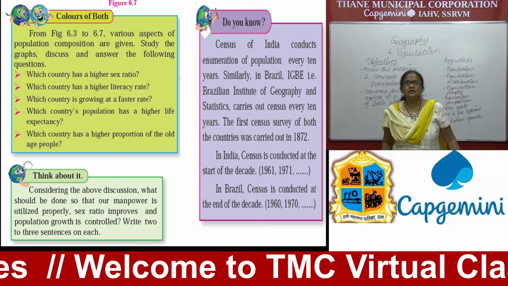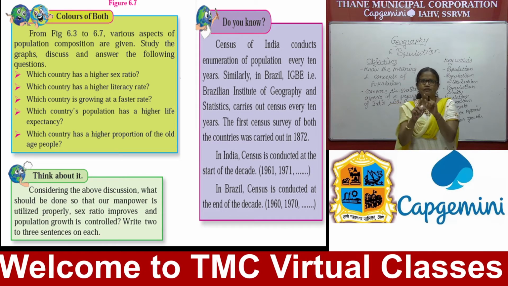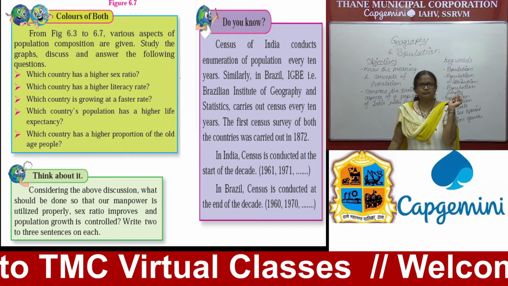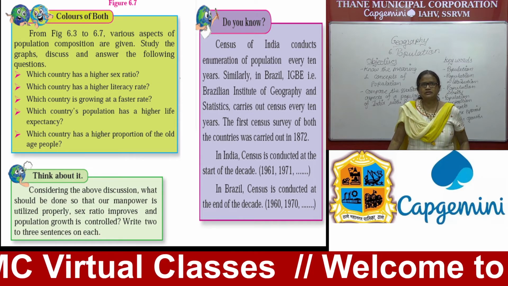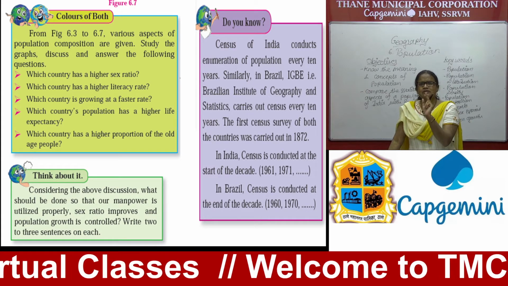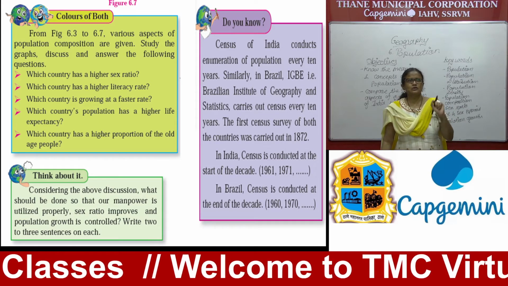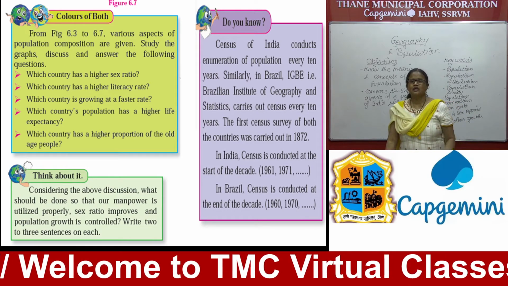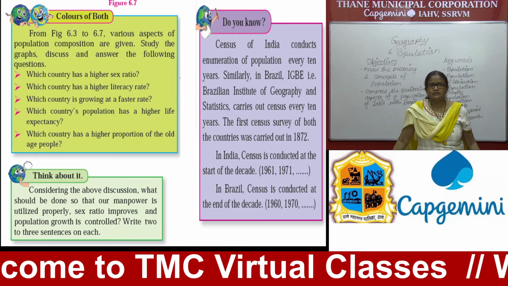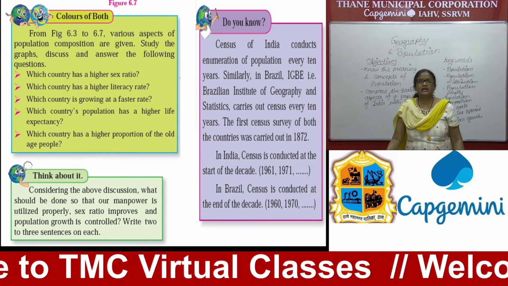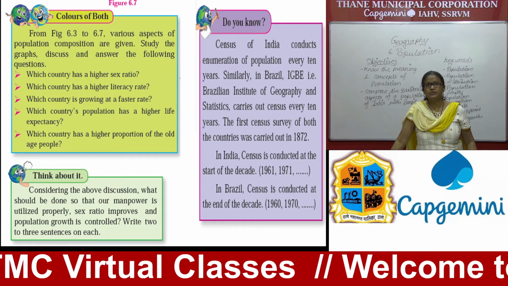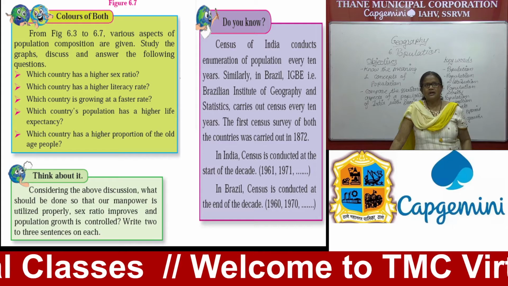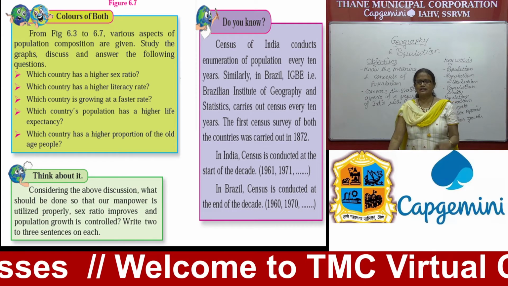Okay, so the census of India is conducted every 10 years, and this year also we have a census. Census means counting the total number of people in your country. So the census of India conducts enumeration of population every 10 years. Same way in Brazil also they have a census. The name given to this is IBGE. What is the full form? Brazilian Institute of Geography and Statistics carries out the census.